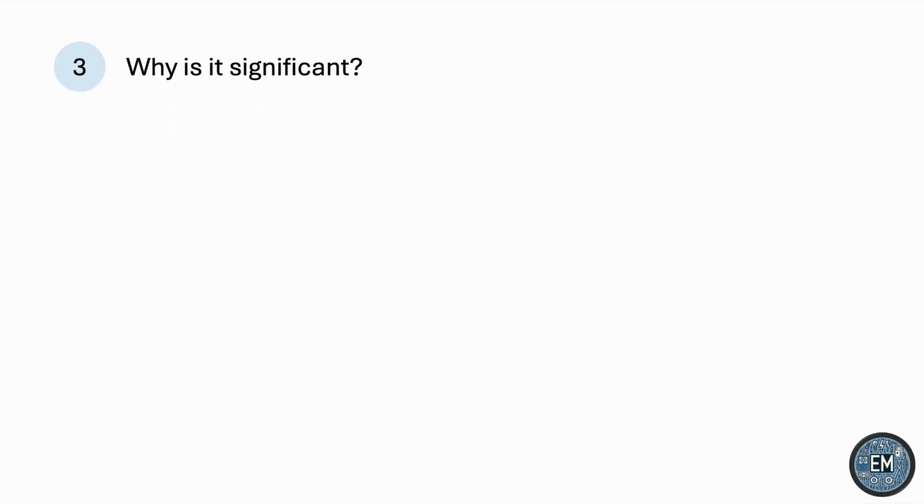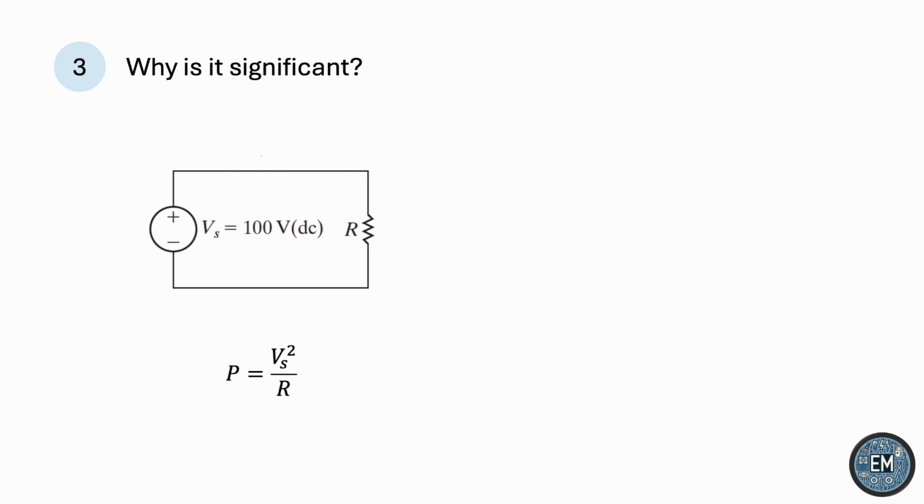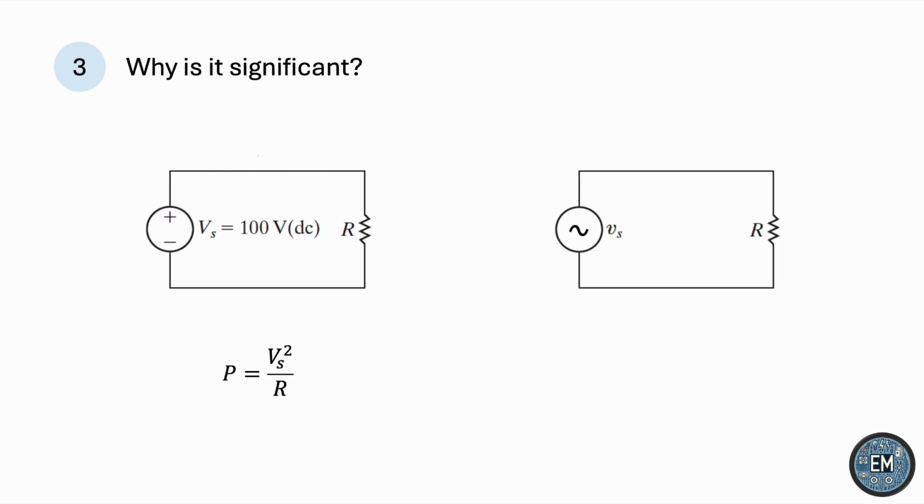If we were to take a DC source and use it to power a certain resistance R, then the power delivered to the resistor would be Vs squared over R, where Vs is the constant DC voltage. Now, if we were to use an AC source instead, then the power would also be given by Vs squared over R. The only difference is the voltage here is changing. So the power is a function of time. It's called the instantaneous power.